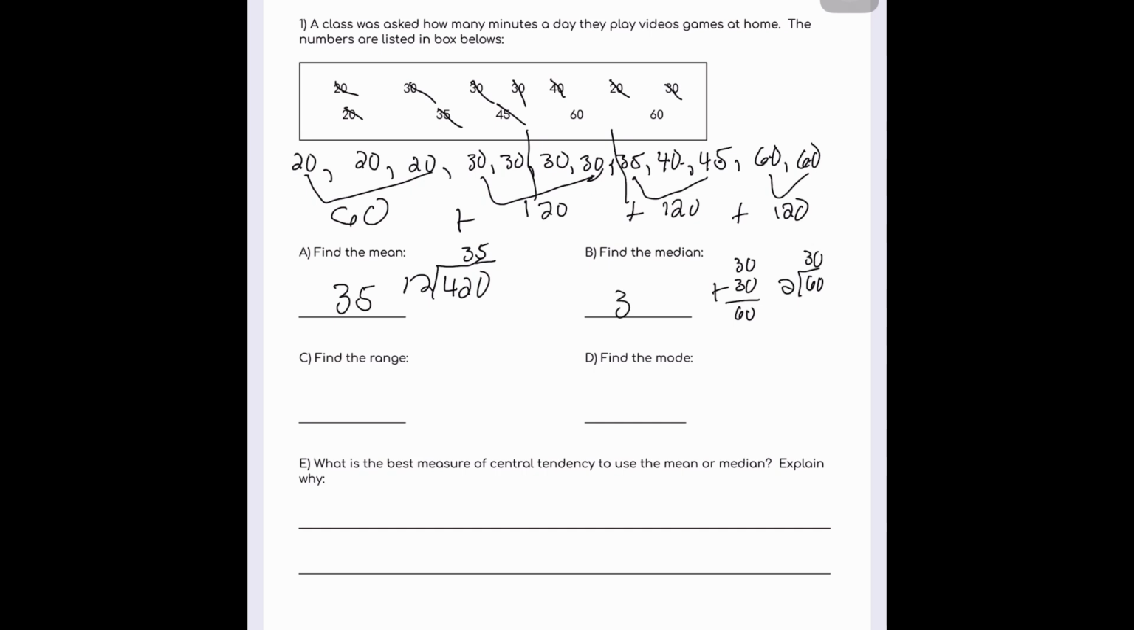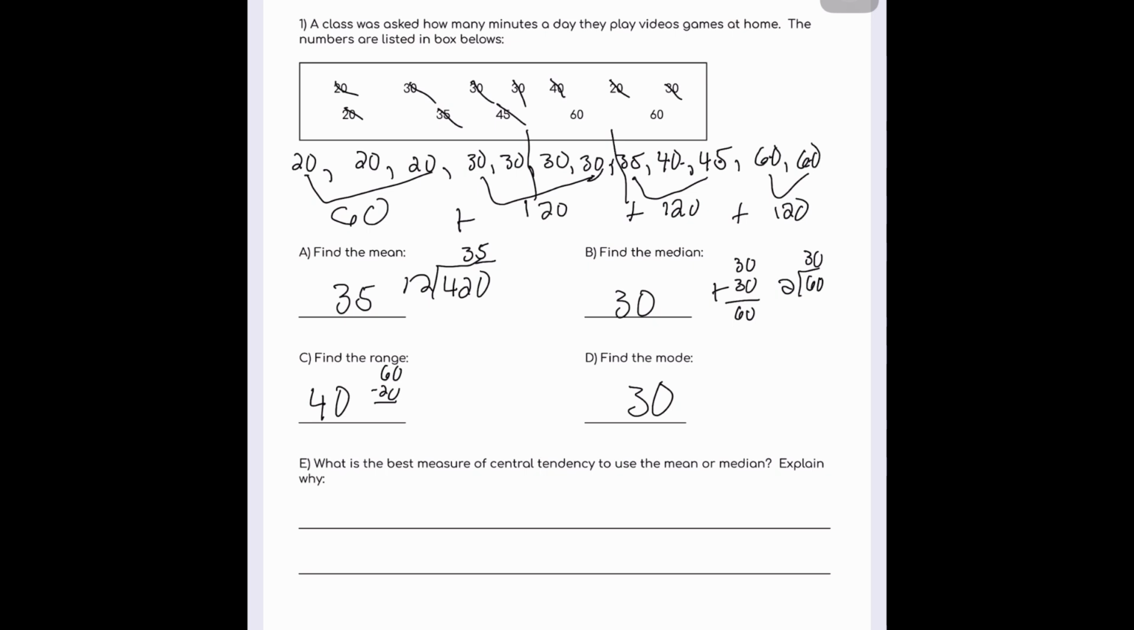Okay? Might not always be that way for the median. But if there are two numbers in the middle, add them together, divide them by 2. It's like finding the average of those two numbers. What is the range? The range is the highest number, which is 60, minus the lowest number, which is 20. And that's going to give us 40. What's the mode? The mode is the number that comes up the most. In that case, it is 30.